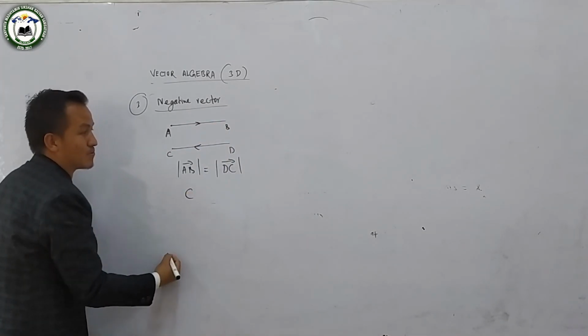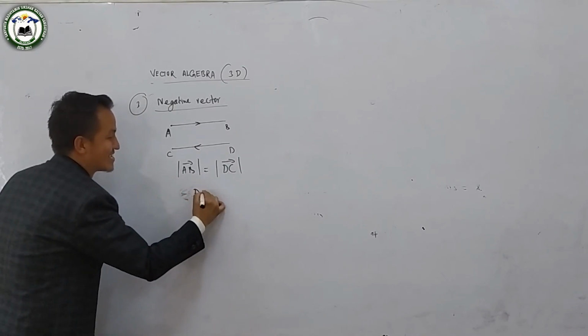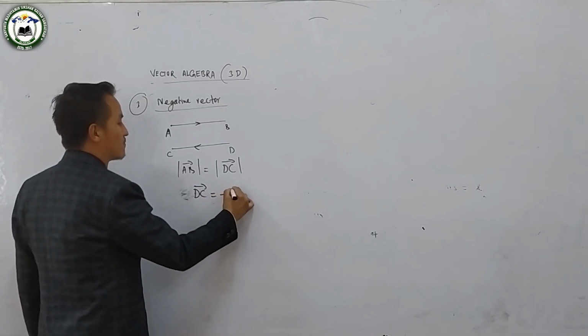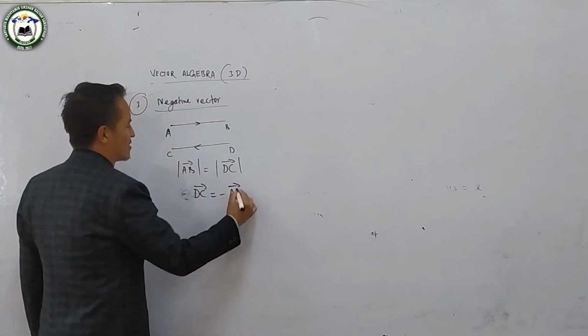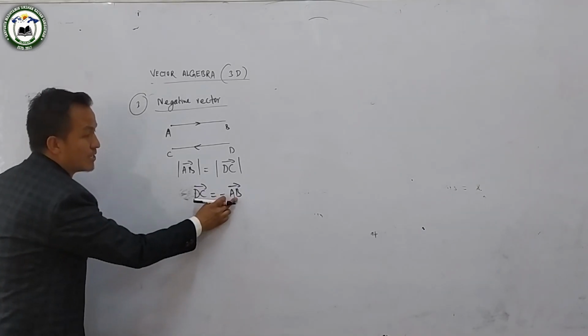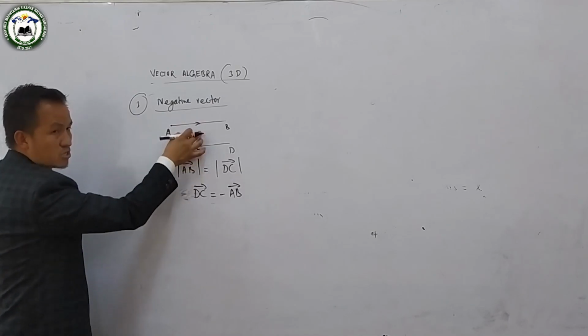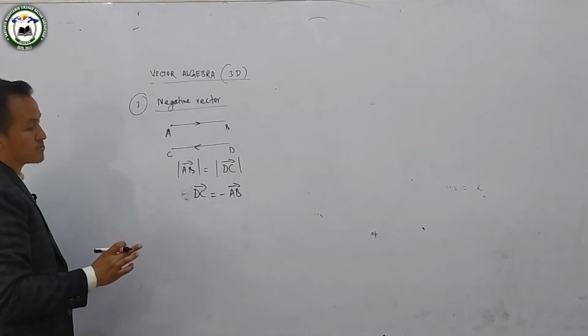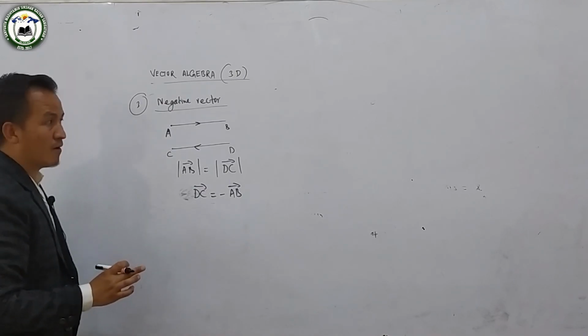Then the vector DC is called the negative vector of AB. यसलाई के भन्छ? Negative vector of AB. Vector DC is called the negative of vector AB. यसको magnitude equal छ, but opposite direction मा छ भने that type of vector is called the negative vector.